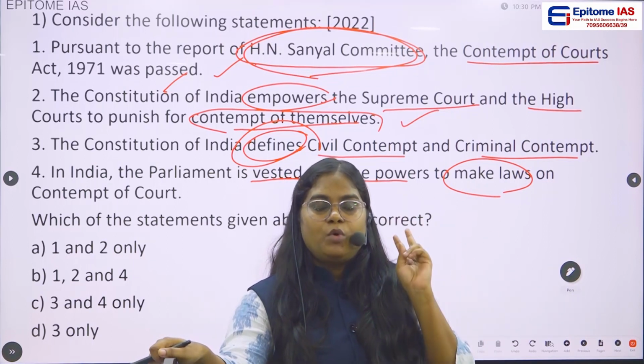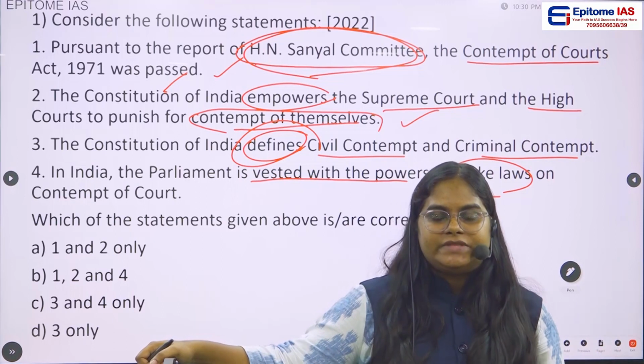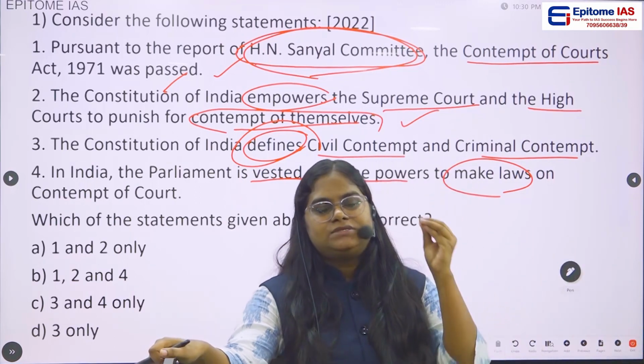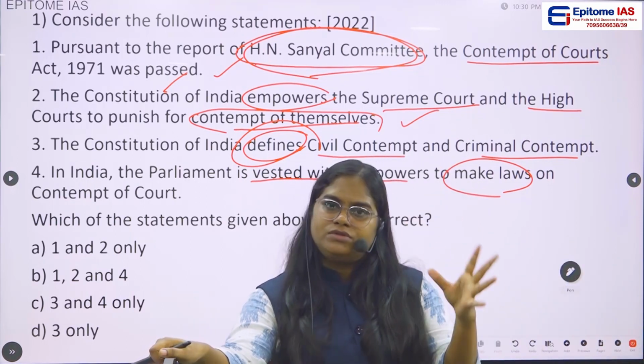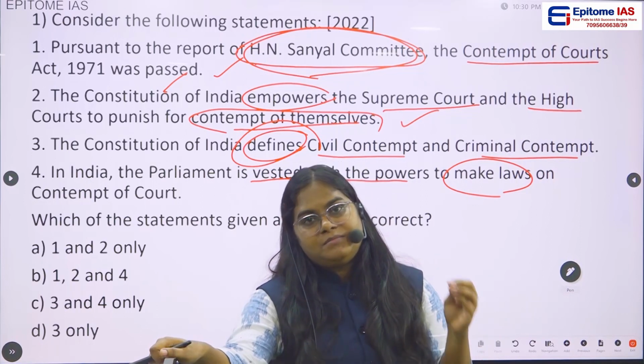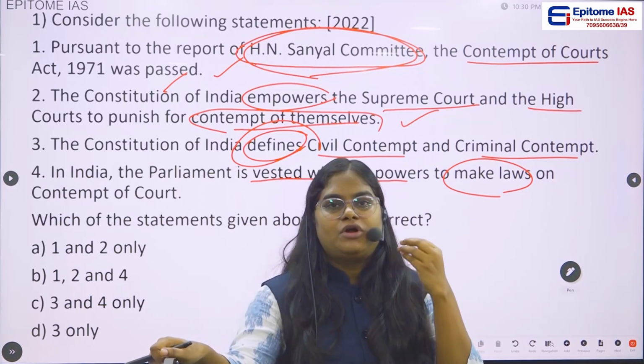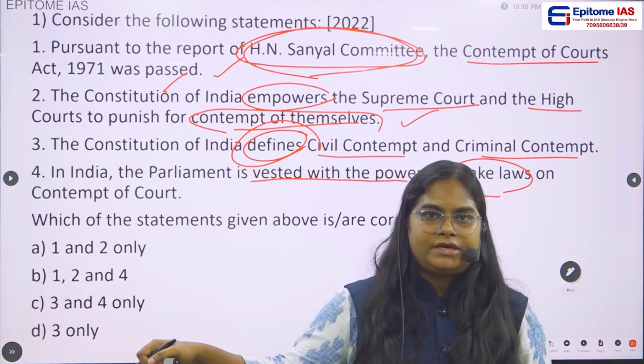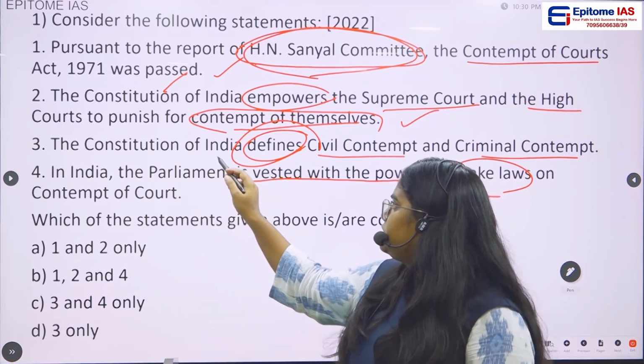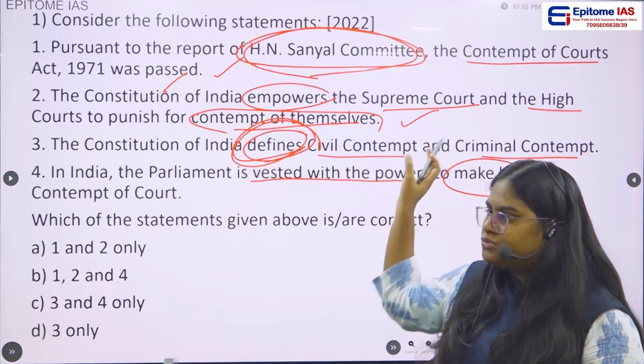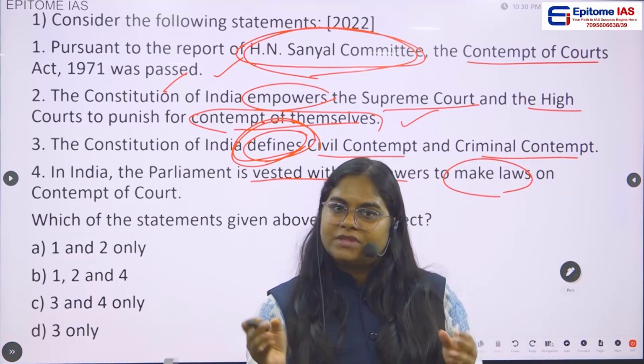Because in most cases, many terms are not actually defined by the Constitution of India, and in some cases, the terms are not even mentioned in the Constitution. So when they are saying the Constitution of India defines these two terms, obviously there is some check there.